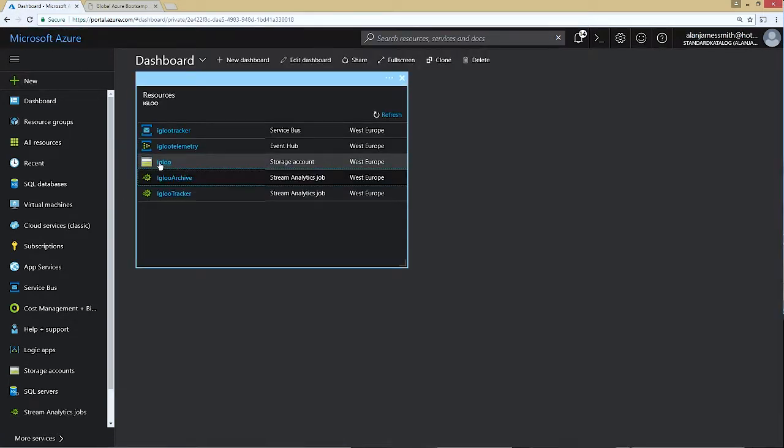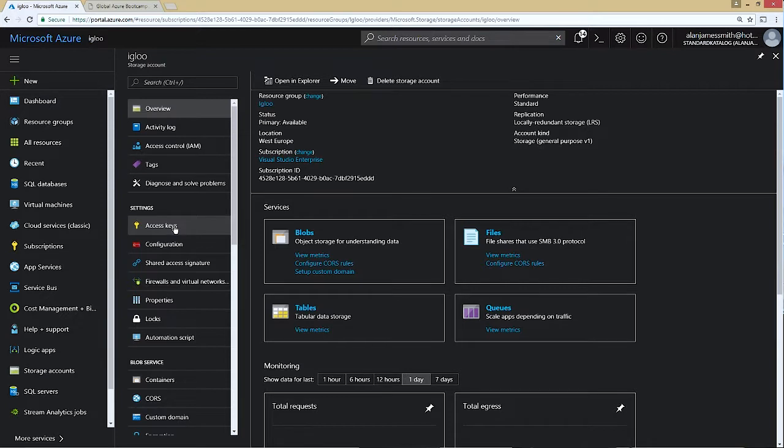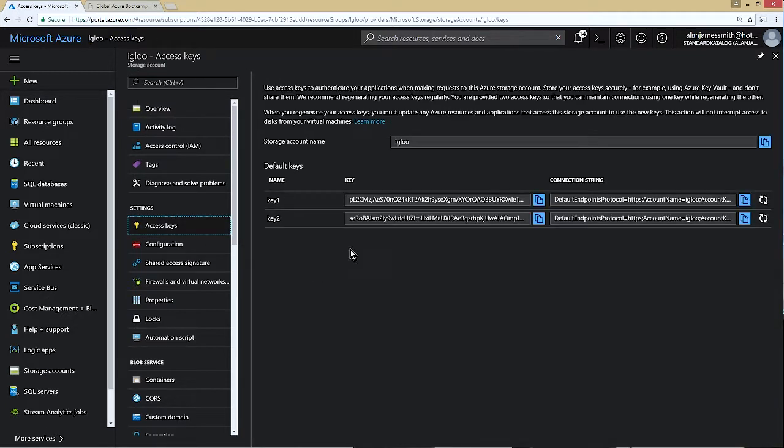If I go back to the storage account and we look at the access keys and get the storage account name and the primary access key, I should be able to connect to that storage account and access the data. So I've got a tool which is the Azure Management Studio, which should be able to show us that.